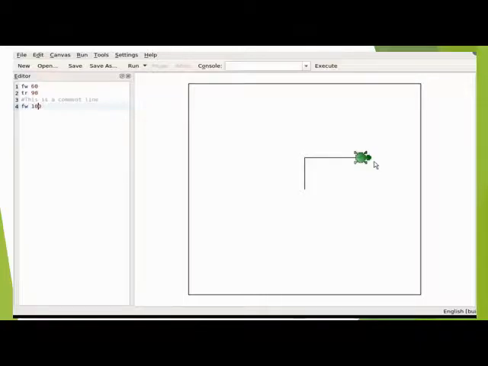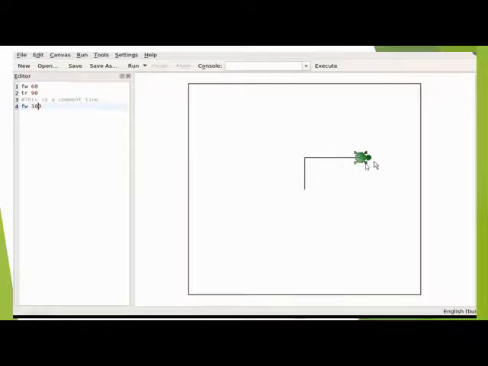So now we show here where we put the comments. Between these commands, FW 60 means move the turtle forward 60 units, and then TR means turn the turtle 90, meaning at a 90 degree angle the turtle changes direction. Then we put the comments, and then continue the program with FW 100.